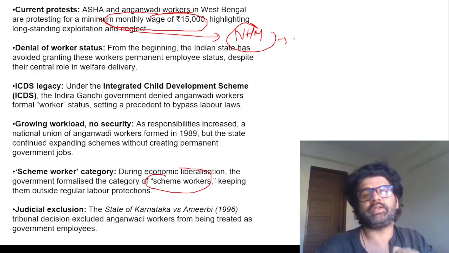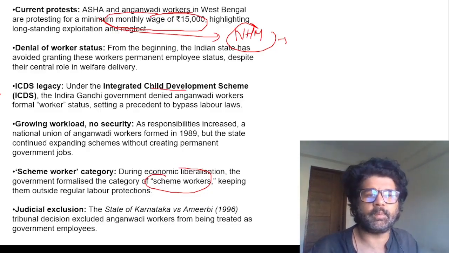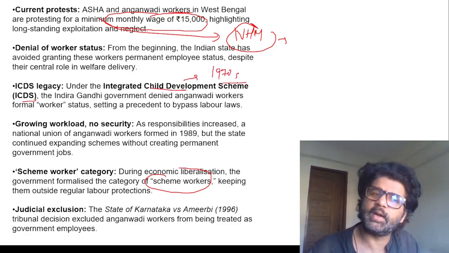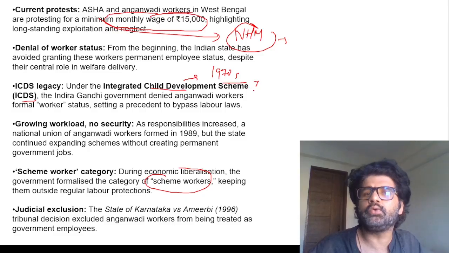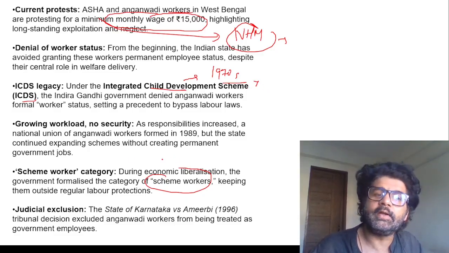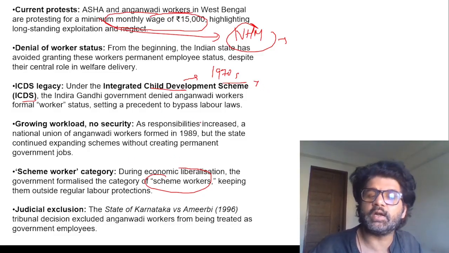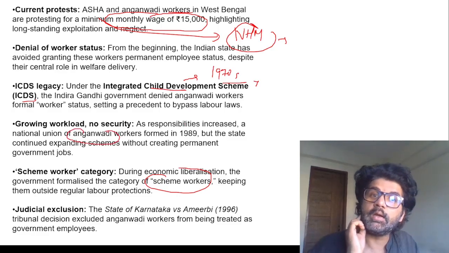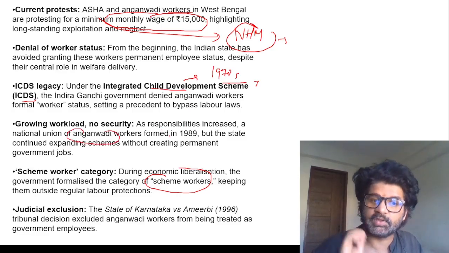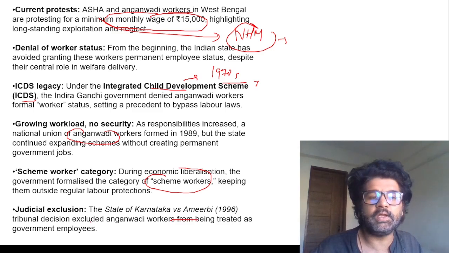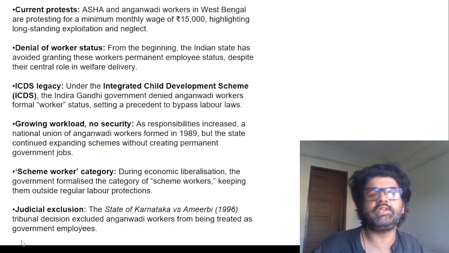What is important from an exam perspective here? Integrated Child Development Scheme, launched in the 1970s, for children 0 to 6 years, pregnant and lactating mothers, and that led to the emergence of Anganwadi. Later on came ASHA workers. Anganwadi workers are under the Ministry of Women and Child Development, ASHA workers under the Ministry of Health. Remember these facts. In State of Karnataka versus Ameerbi, the tribunal decision excluded Anganwadi workers from being treated as government employees. All these things have happened.